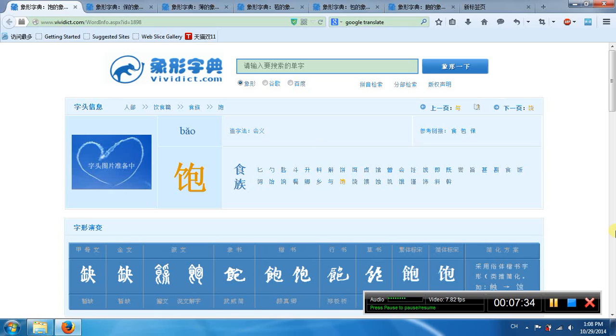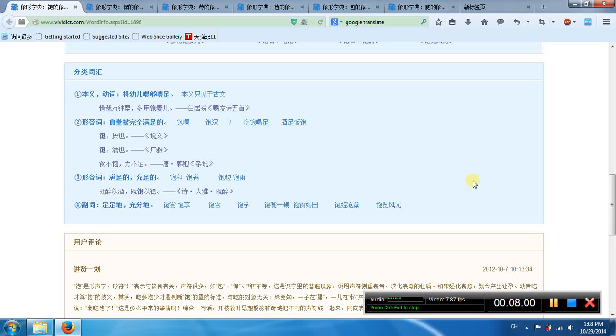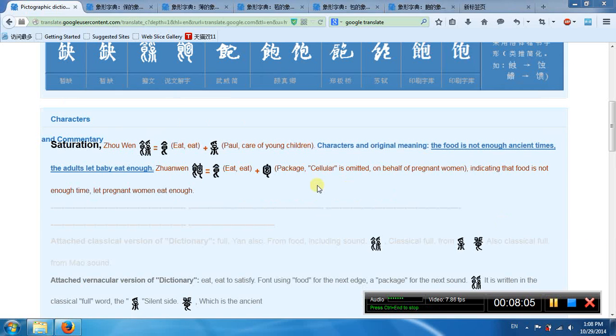This is bao, it means full. Eat very full after eating. This left part means eat. This right part means carrying, protecting the child. So in ancient times, we let the baby eat first, then the pregnant woman, then the men.